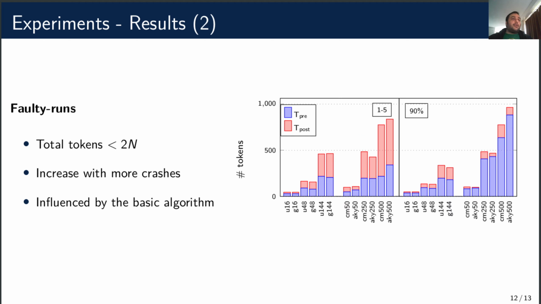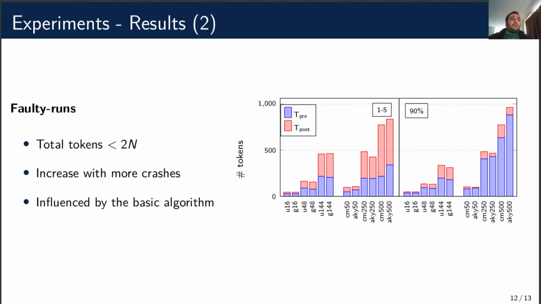Next we have the tokens on runs with failures. On the left only 1 to 5 processes fail and on the right 90% fail. The total number of tokens in both cases is roughly equal, which implies that there is actually an increase, because we have fewer alive processes, so they must be exchanging more tokens. When more processes fail, the ratios between before and after termination are actually different.